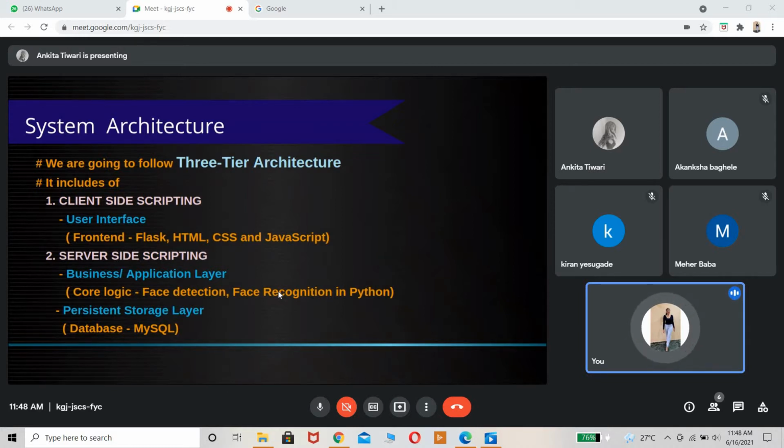There is core logic. The core logic is face detection and face recognition, which we are going to do in Python. And then there is the persistent storage layer. So what is this? This is basically our database. The database is going to be in MySQL. Next slide.